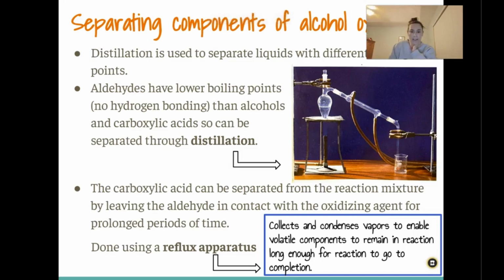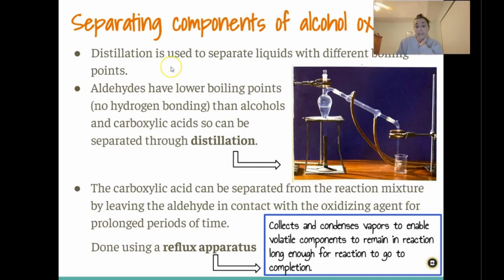Okay, so how would we do this practically in the lab? Distillation is often used to separate liquids with different boiling points. And because the aldehyde, which is the first step in the oxidation of alcohols, has a lower boiling point because they don't have hydrogen bonding as opposed to the alcohol and the carboxylic acids, that would be the final product. So you can actually separate the aldehyde through distillation, or again, stop the reaction. So basically, if you are performing an oxidation of this alcohol, right, and you want to get the aldehyde, you can then distill it in order to separate out the aldehyde.